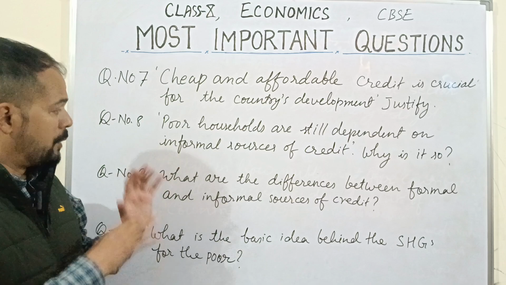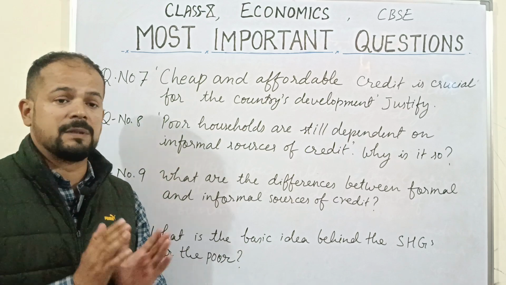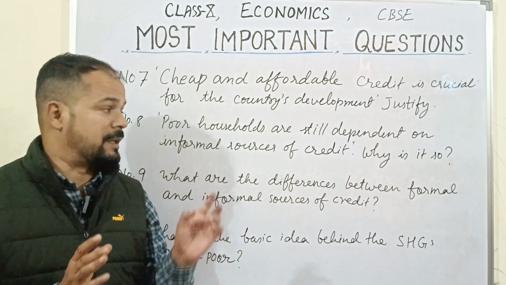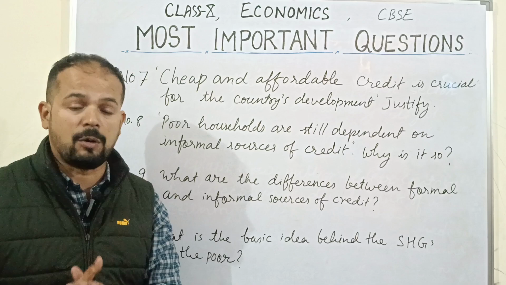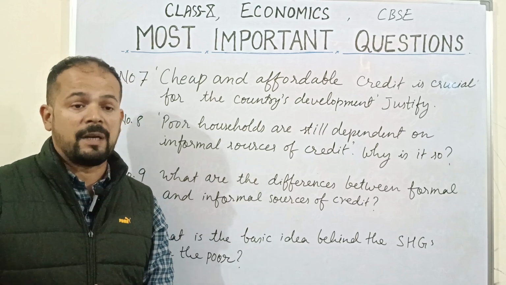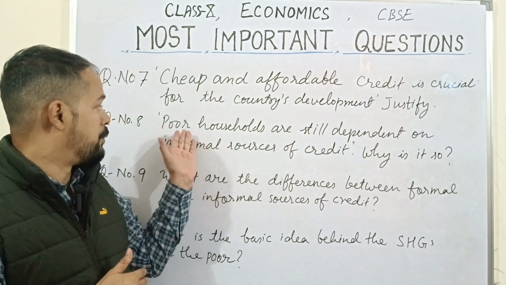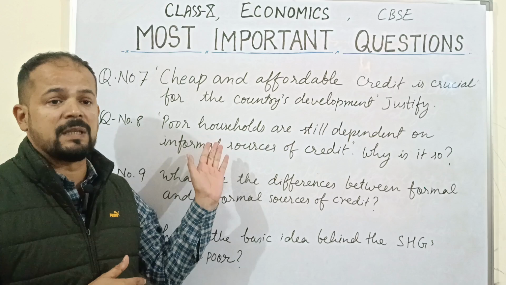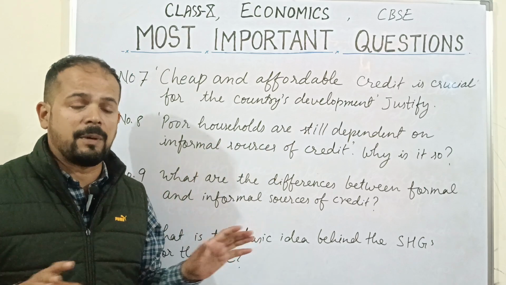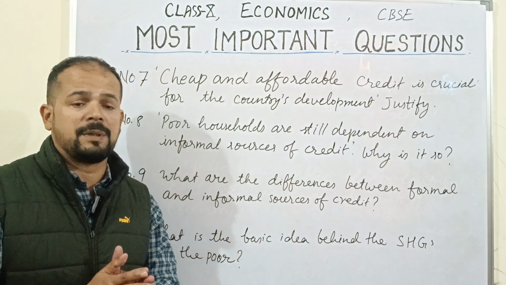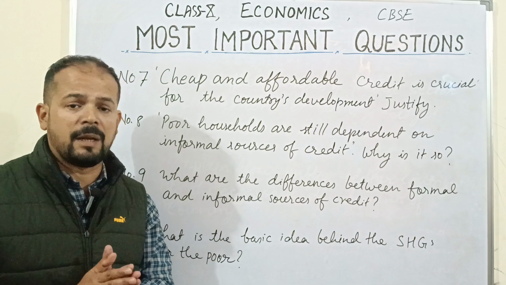So overall what we have to understand here is the differences in the conditions between the formal sources of credit and informal sources of credit. Why are poor households still dependent? Because we see that banks are not available everywhere, plus a lot of paperwork has to be done, which poor and illiterate people are not able to furnish.